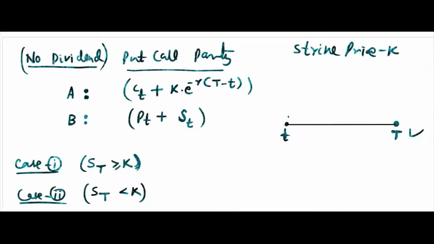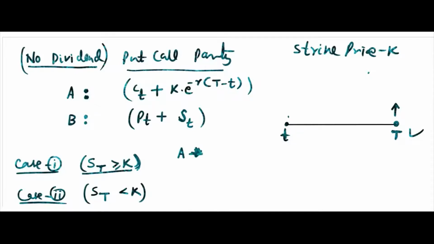So if you see this time T, if you consider A here, let me write in this case what will happen. A will give what and B will give what. Okay, so now you have a call option with you.